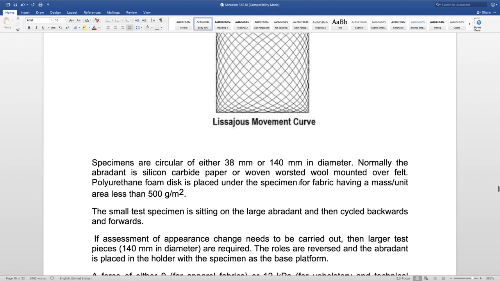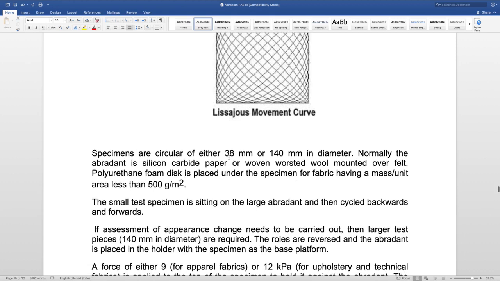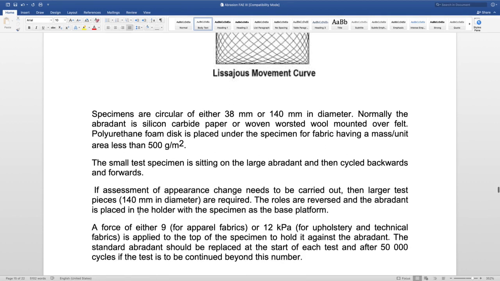Here the specimens which are tested are circular in nature, and can be 38 mm or 140 mm in diameter. The abradant is silicon carbide paper, or it can be woven worsted wool mounted over felt. In the video that we just saw, a woven fabric was used as the abrasive material. A polyurethane foam disc is placed under the specimen, so underneath the test fabric a foam is placed. The small test specimen is sitting on a large abradant and then cycled backwards and forwards. We just saw this in the video.